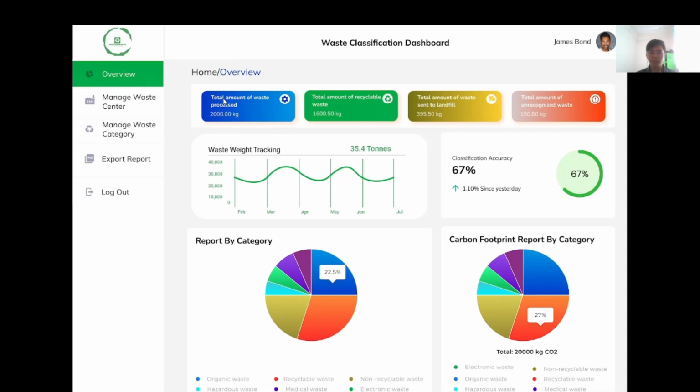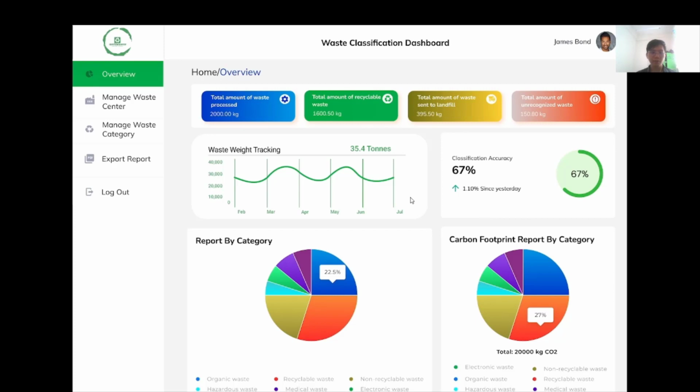Information like the total number of waste processed, total number of recycled waste, total amount of waste sent to landfill, and total amount of unrecognized waste will be presented on this screen, as well as the waste weight tracking and classification accuracy, the weightage of each category of waste, and the carbon footprint report based on the waste category.